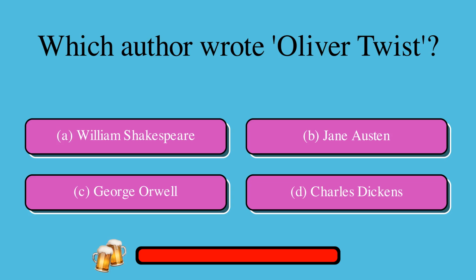Which author wrote Oliver Twist? Is it A. William Shakespeare, B. Jane Austen, C. George Orwell, or D. Charles Dickens? The correct answer is D. Charles Dickens.